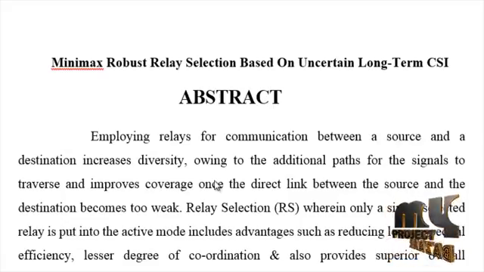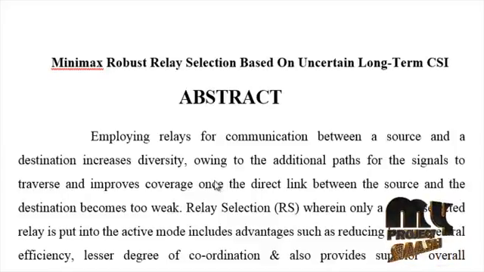Let me discuss the abstract of the process. Employing relays for communication between a source and a destination increases diversity owing to the additional paths for the signals to traverse, and improves coverage once the direct link between the source and the destination becomes too weak. Relay selection, wherein only a single selected relay is put into the active mode, has advantages such as reducing loss in spectral efficiency and requiring a lesser degree of coordination, and also provides superior overall performance.